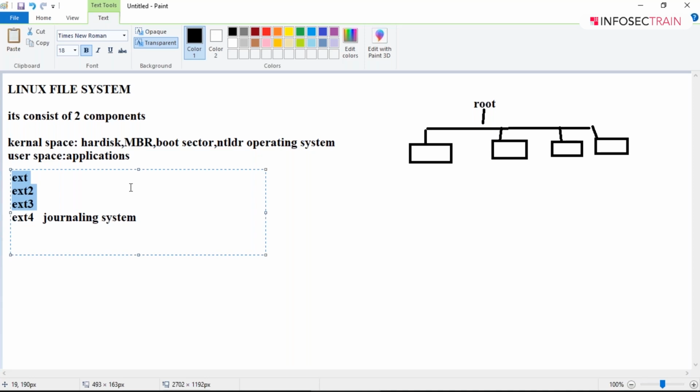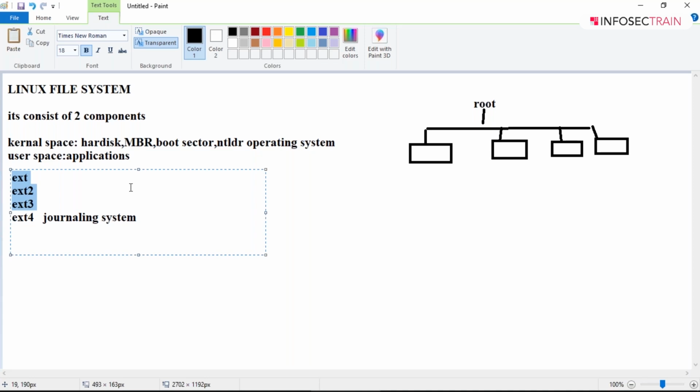To remove that problem, we introduced journaling. Journaling means that, let's suppose you turn on your server, and while turning on it executed certain services. Those services will be saved.